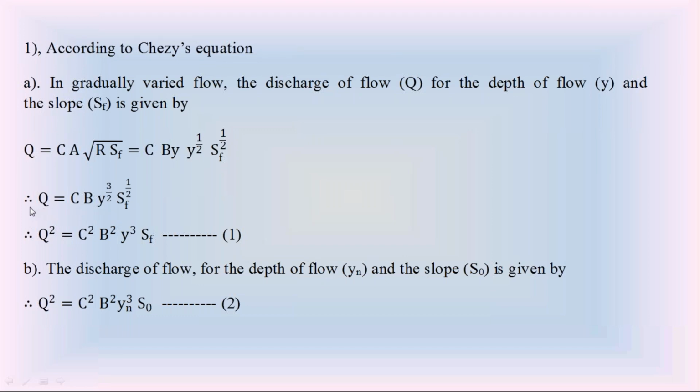The discharge Q according to Chezy's equation at gradually varied flow is Q equals C B Y power 3 by 2 SF power half. Squaring both sides, Q squared equals C squared B squared Y cubed SF. Take this as equation 1, the Chezy's equation applied to gradually varied flow in the wide rectangular channel.